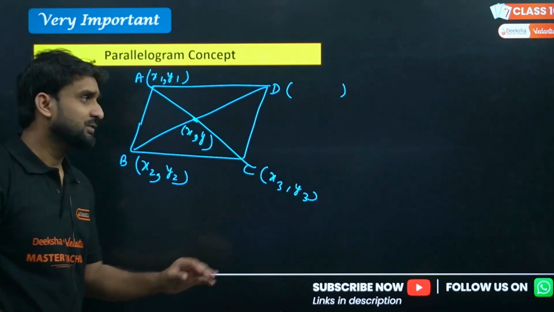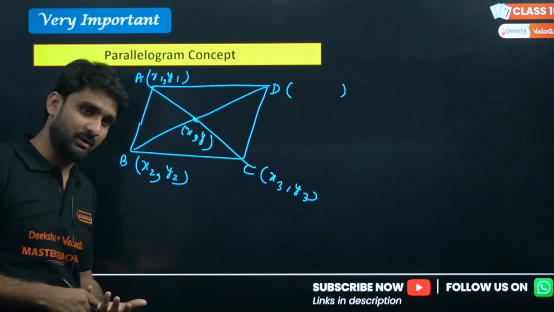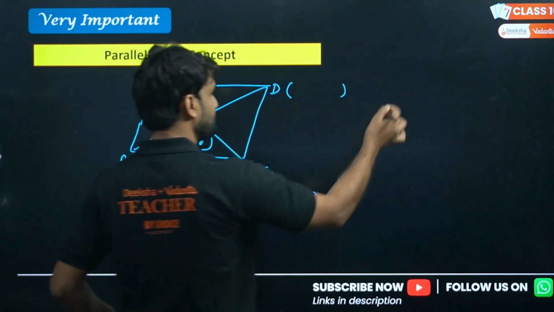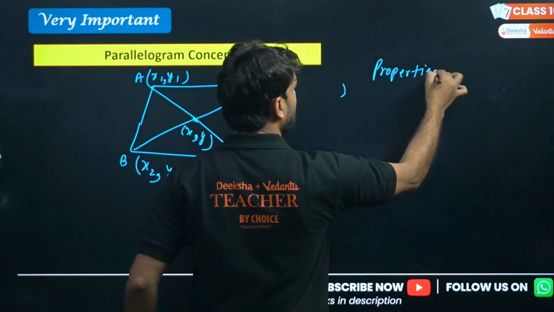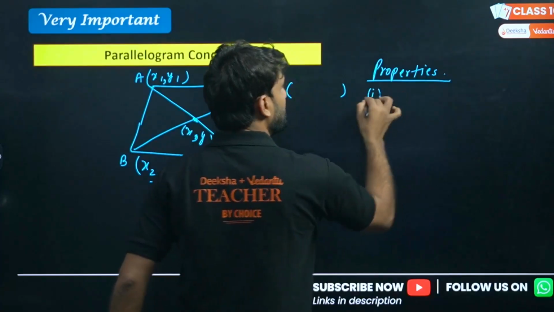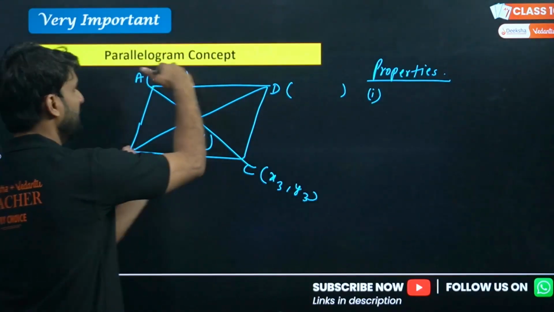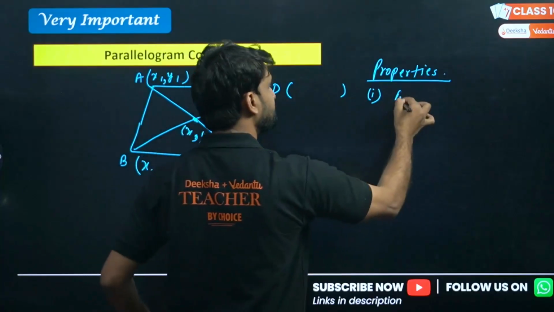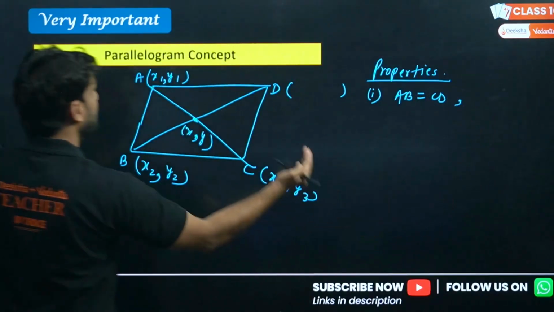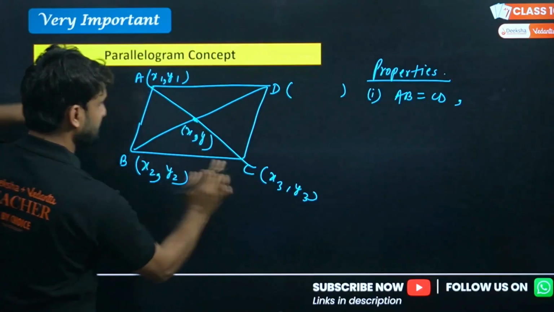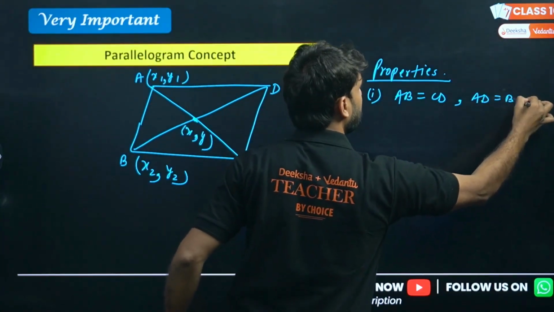Let me tell you. First I'm asking you all, what are the geometrical properties of a parallelogram? In a parallelogram, you all know the properties. First property, the opposite sides are equal to each other, meaning this AB will be equal to CD, right? And this AD will be equal to BC.